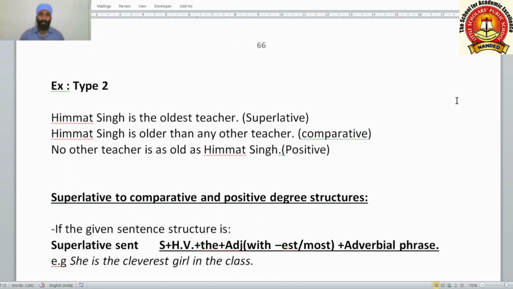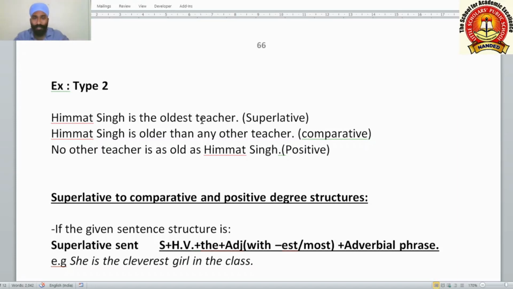Now let us understand type 2, where a different type of superlative degree will be there. Superlative degree means comparison out of all people, with all other people. This we are going to understand. Himmat Singh is the oldest teacher.